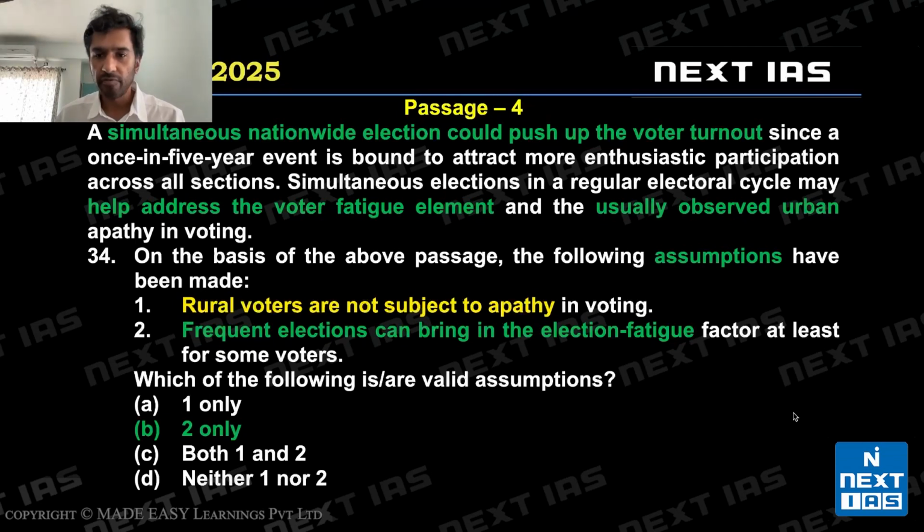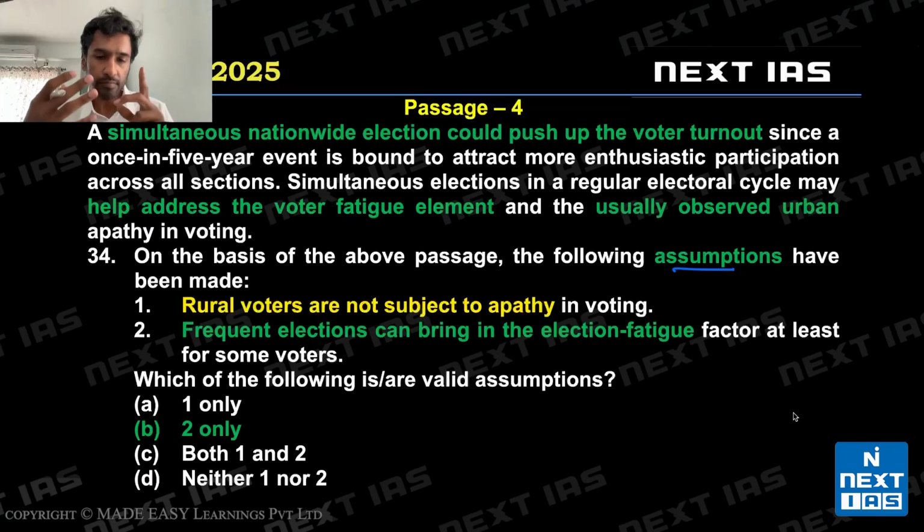On the basis of the above passage, the following assumptions have been made. Let's look at the passage. A simultaneous nationwide election could push up the voter turnout. So, voter turnout, one nation, one election has been discussed in the news all the time. By the way, what is discussed this year in the news or the year before will feature in this year's passages that you see in the exam.